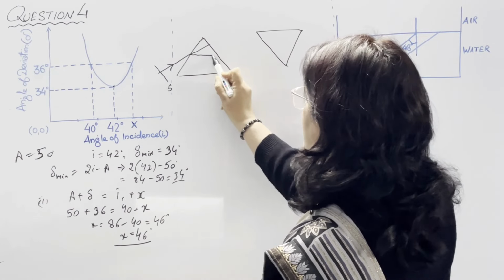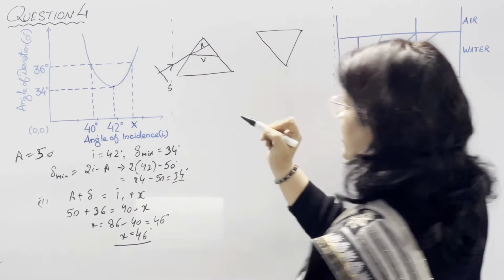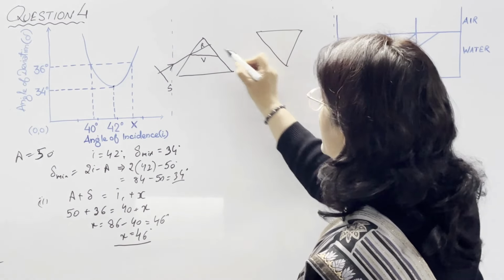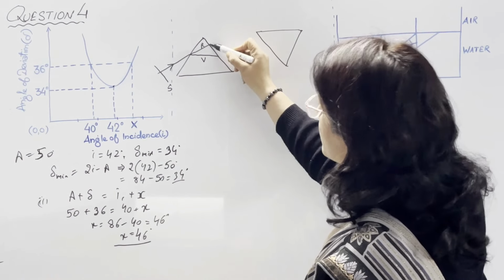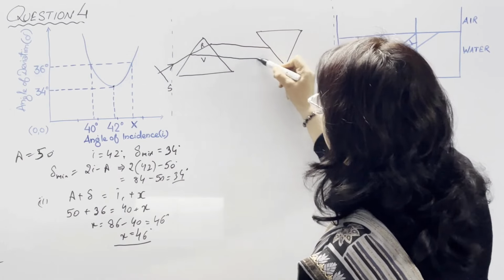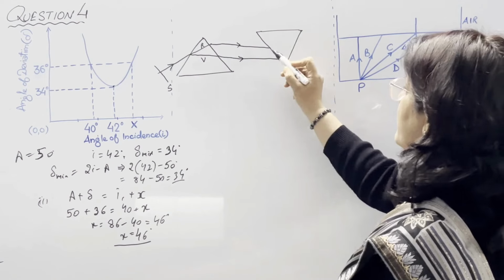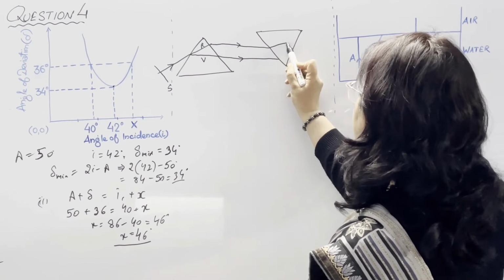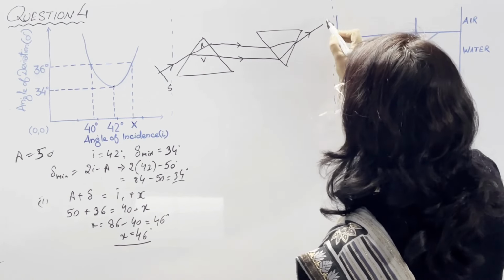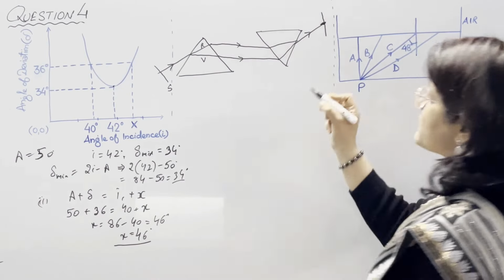into 7 colors. We are not showing all the 7 colors. We know that this is the red end and this is the violet end, so R and V, red and violet. When they come out from the prism, they bend towards the base of the prism. When they bend toward the base and are incident on another prism, they will move toward the base of the prism, and when they meet, they come out as white light. If we place a screen over here, we will get a white spot on it.